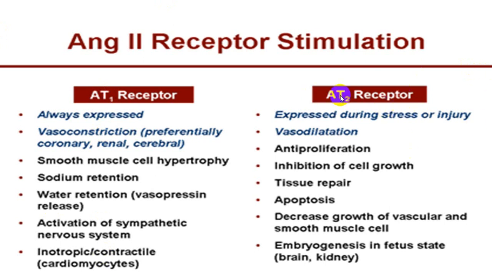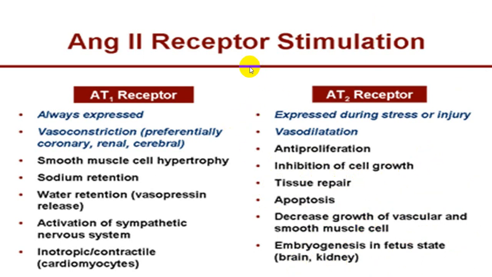While acting at the AT2 receptor, where usually it is not so much active, it will produce vasodilatation, anti-proliferation of endothelium, etc. It inhibits the cell growth. It takes part in repair. It takes part in apoptosis, decreases the growth of vascular structures and smooth muscle, and also it will be acting in a fetus on a brain and kidney. So these are all beneficial effects.